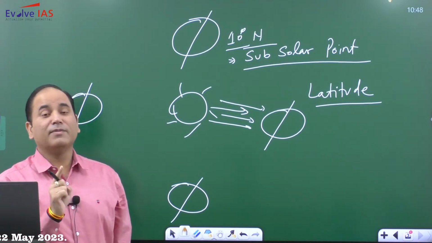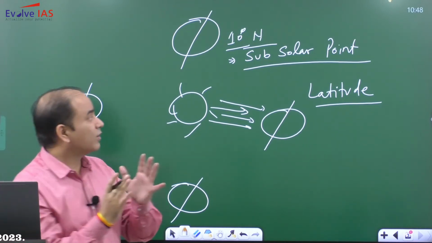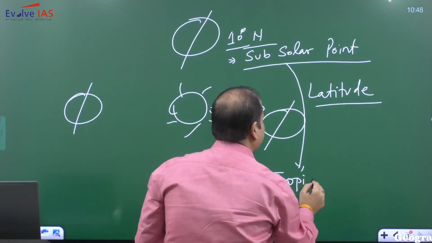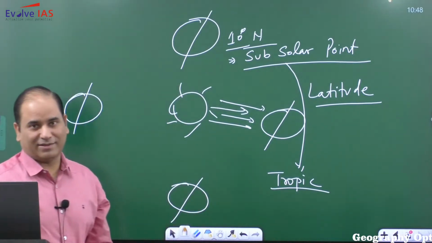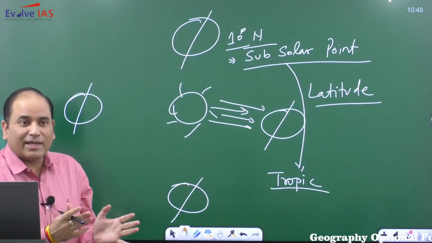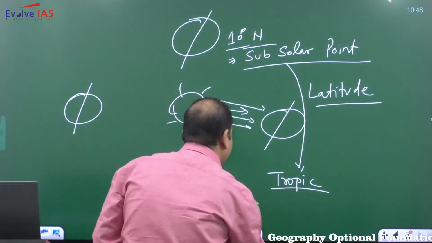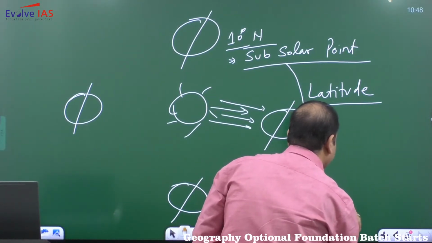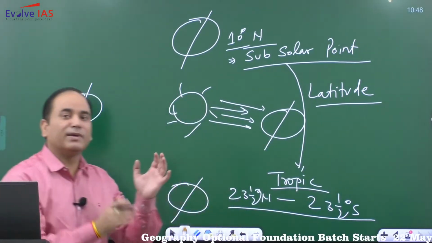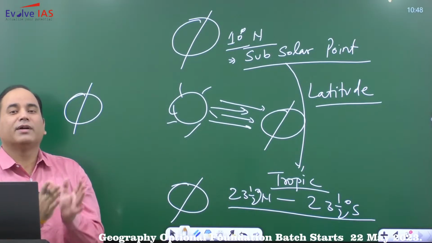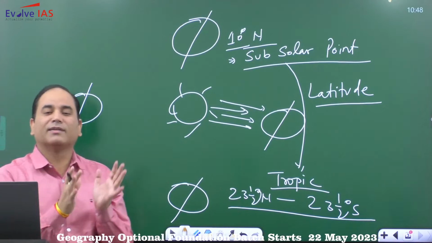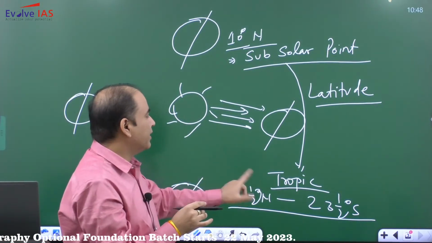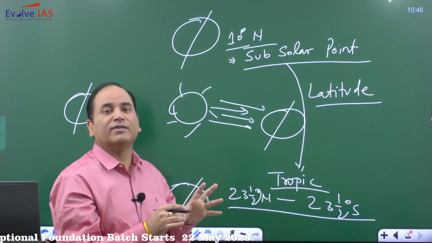The second very important thing is that this subsolar point will always be within the tropics. So it will not be just anywhere. It will always be within 23.5 degree north to 23.5 degree south. इसी के बीच में ही आपका जो वर्टिकल पॉइंट होगा, जो सब सोलर पॉइंट होगा, that will remain. So the subsolar point will always be within the tropics, 23.5 degree north, 23.5 degree south.